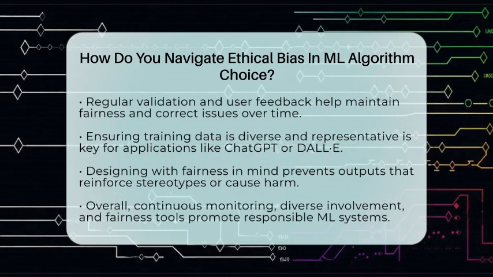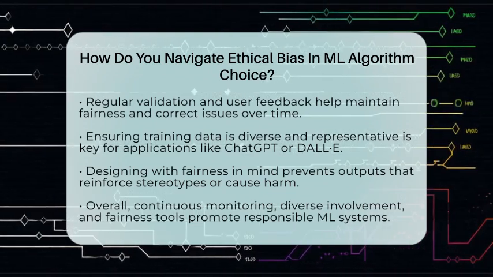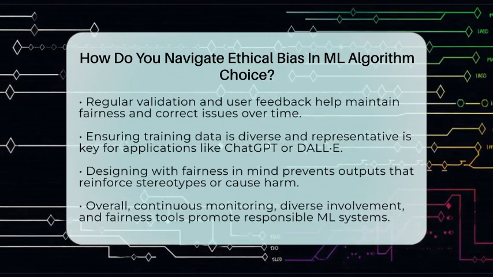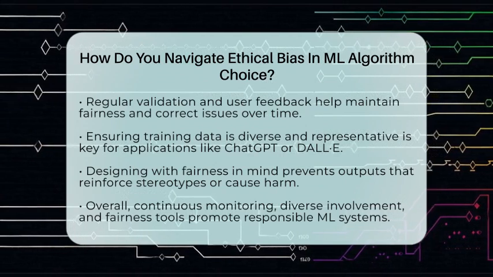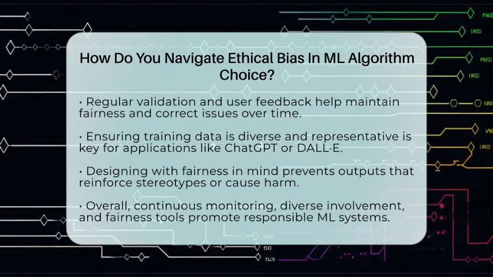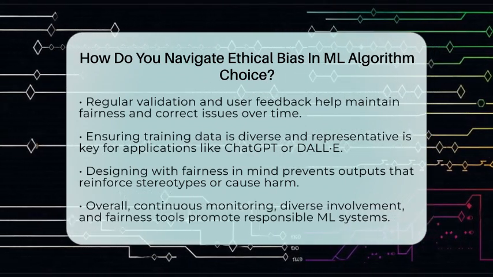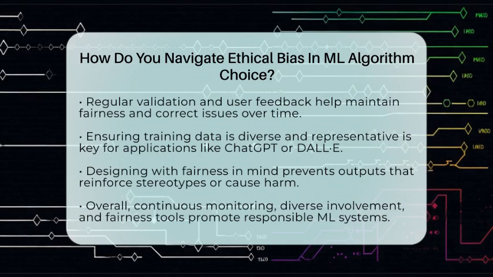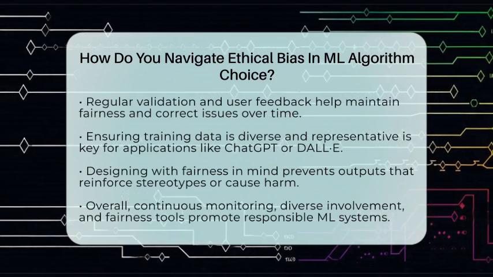Overall, navigating ethical bias in machine learning algorithms means being careful with your data, involving diverse voices, using fairness tools, and continuously monitoring your models. This approach helps create systems that treat everyone fairly and responsibly.